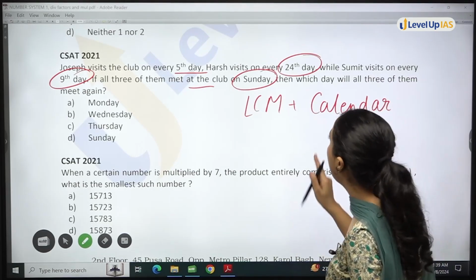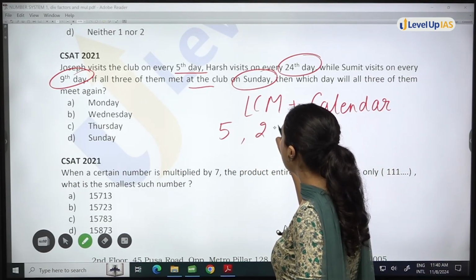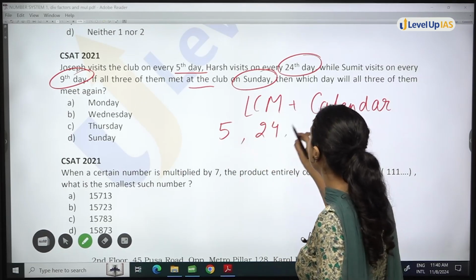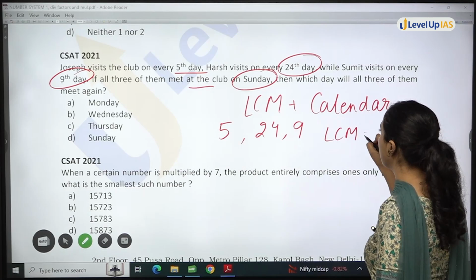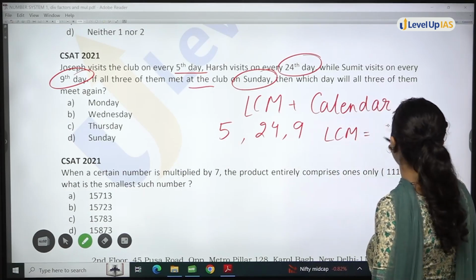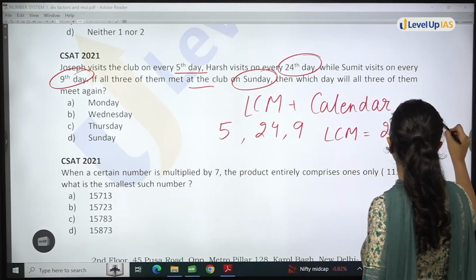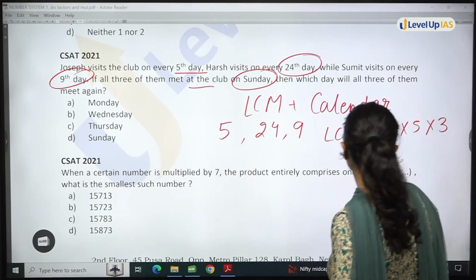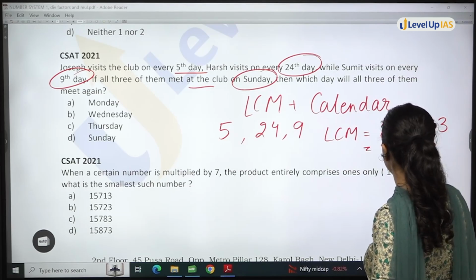So firstly, I know that one is visiting on every 5th day, another on every 24th and another on every 9th day. So what I will do is, I will take the LCM of these three. What will be the LCM? 24 multiply 5 and multiply 3. Okay, 3 is extra, no? So multiply 3. You will get 360.